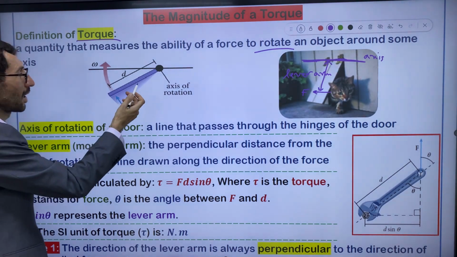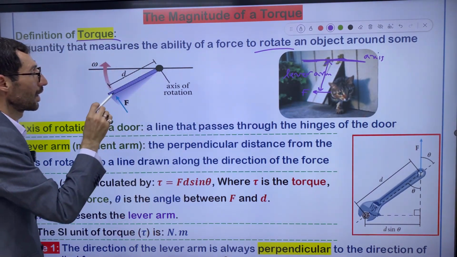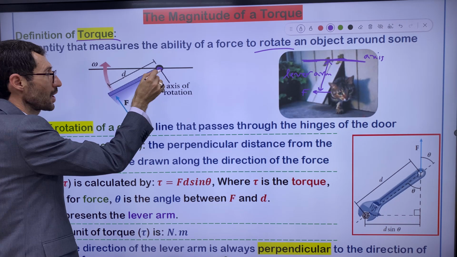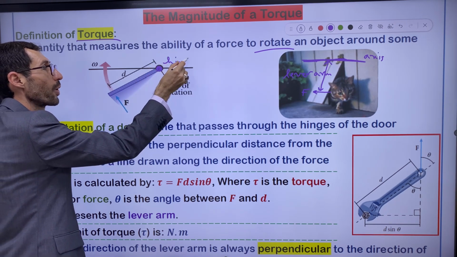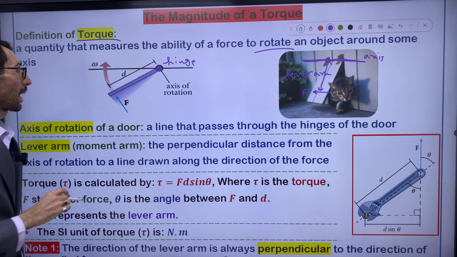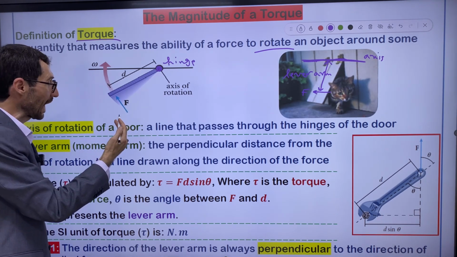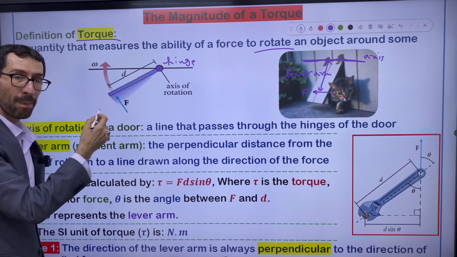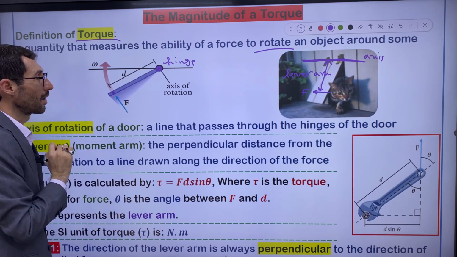For example, let's say this is a model of this figure, right? We have an axis of rotation. This axis of rotation is the hinge of the door, the hinge of the cat flap door. In this situation, this is the nose of a cat, for example, and it applies force to this position exactly.